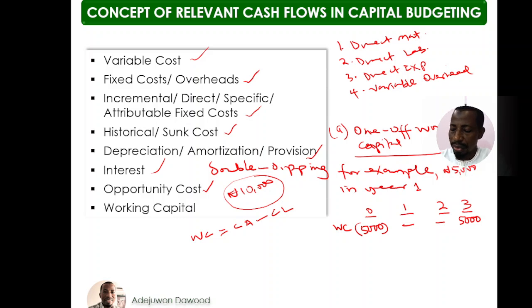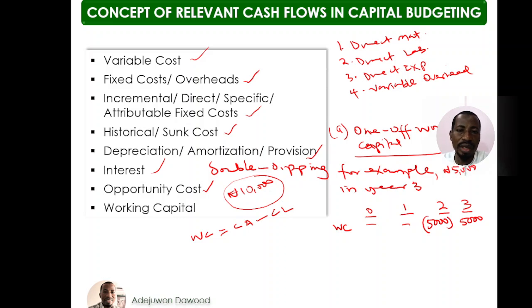Again, say for example, this working capital will occur at the end of year 3. Therefore, it should be treated as cash outflow in year 2. Here is year 2. I would then say 5,000. So at the end of the useful life of the project, which is year 3, I will recover the entire 5,000. So my working capital will then become 0. All right. So this is how to treat a one-off working capital.